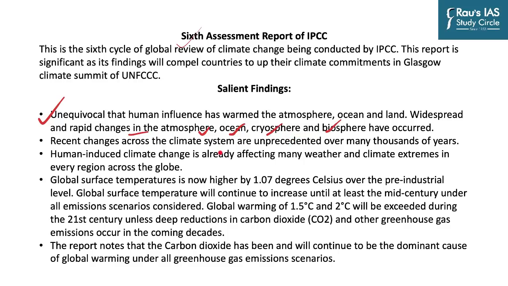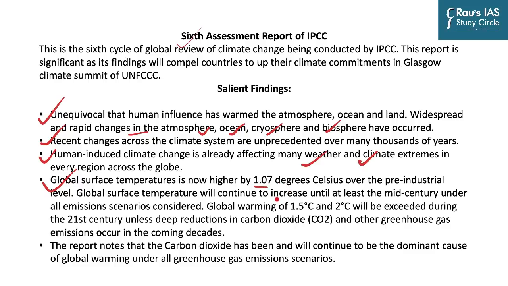Recent changes across the climate system are unprecedented over many thousands of years. So the kind of climate change that we are observing has not taken place in the last many thousand years. So all across the world, the extremities of the climate and the weather which we are observing is a clear-cut result of global warming. Global surface temperature is now higher by around 1.07 degrees Celsius over the pre-industrial level.